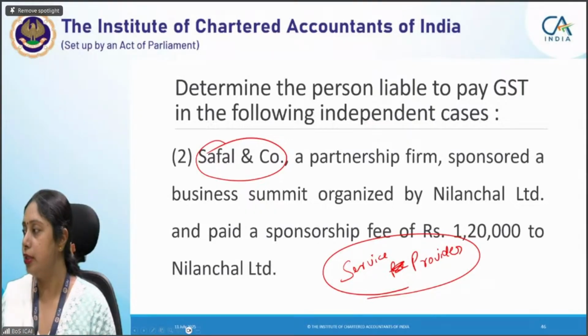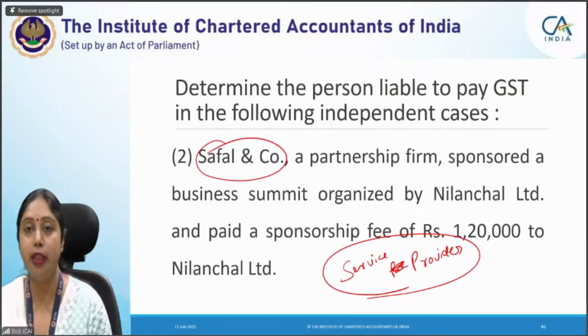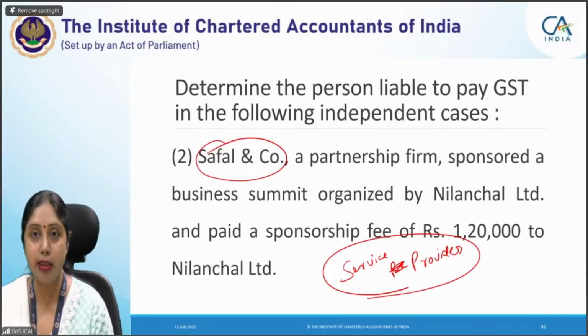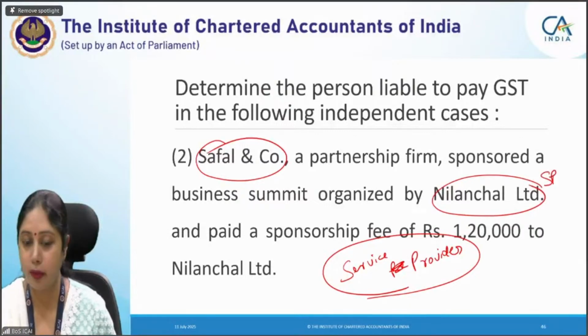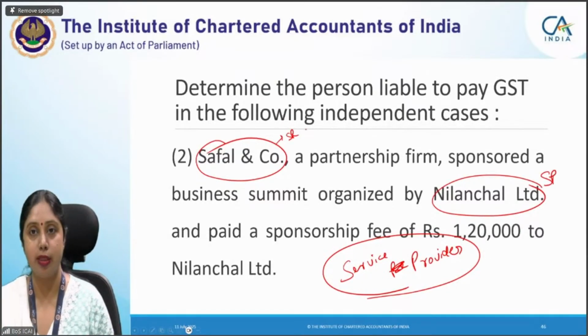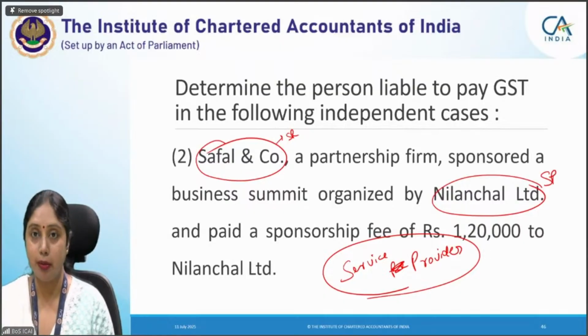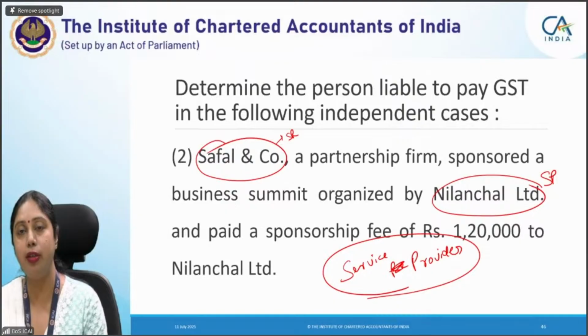Since Neelanchal Limited is providing the service, Kirti, you are right. If Neelanchal Limited is receiving the consideration, that means Neelanchal Limited is the service provider. And who is paying the consideration? Safal and Company. So Safal and Company is the service receiver. The recipient is Safal and Company because he is paying consideration. The sponsorship fee is the consideration for receiving sponsorship services.